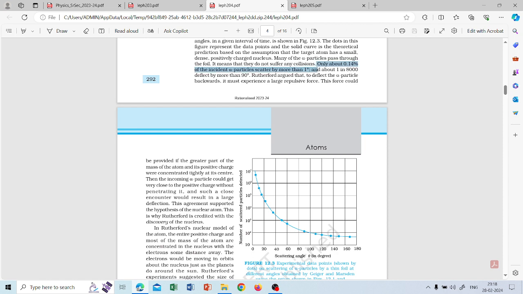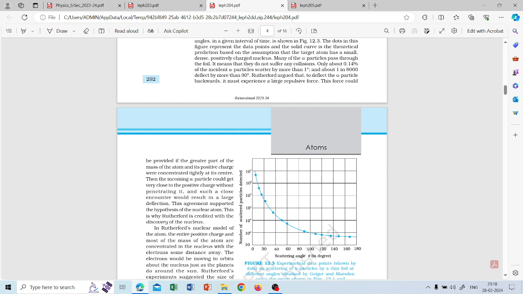So this shows that most of the atom is empty. Also, only 1 in 8,000 deflect by more than 90 degrees.